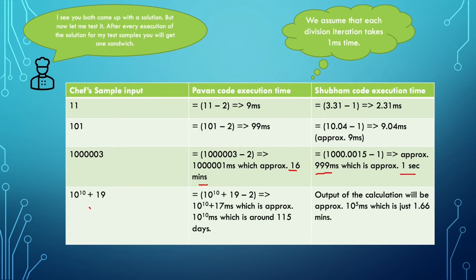But as the input size grew, the time taken by Pawan's code grew very high. As you can see, it took 115 days to find whether this number is prime or not with Pawan's code, whereas Subham's code executed it in just 1.5 minutes. So obviously Pawan will starve to death because he will get the next sandwich in 115 days, whereas Subham will get it in just 1.5 minutes.